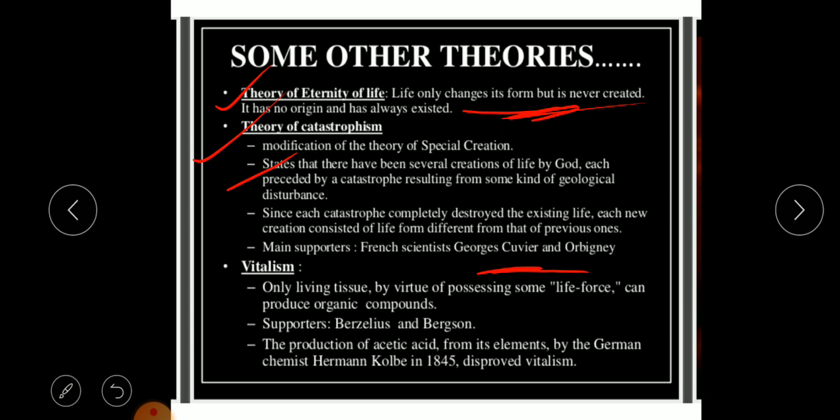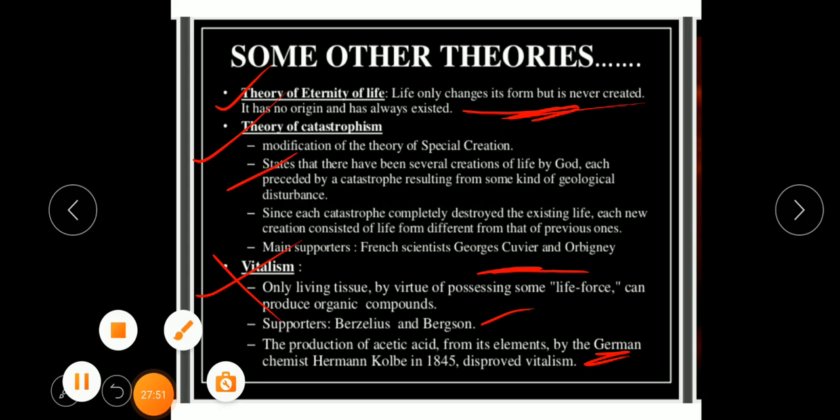Now the next thing is vitalism, okay, which means only living tissue by virtue of possessing some life force can produce organic compounds, like the production of acetic acid from its elements, okay. So this was supported by Berzelius and Bergson, but it was disproved by German chemist Hermann Kolbe in 1845, where he showed that acetic acid can be produced from its elements, okay. So this theory was again disproved,